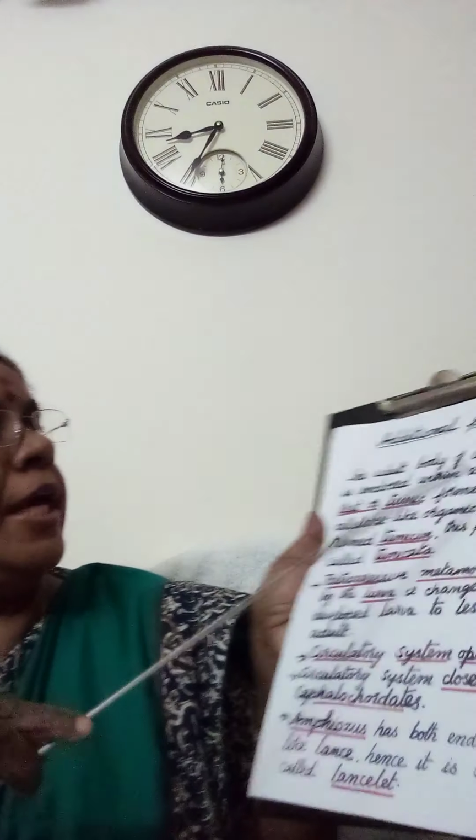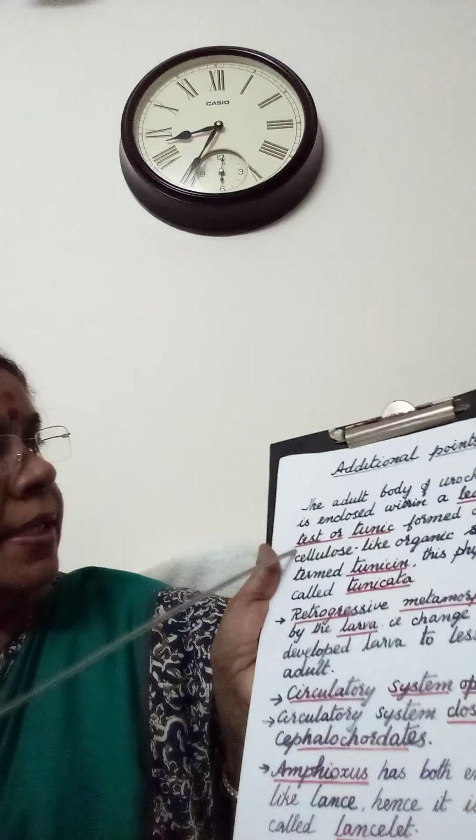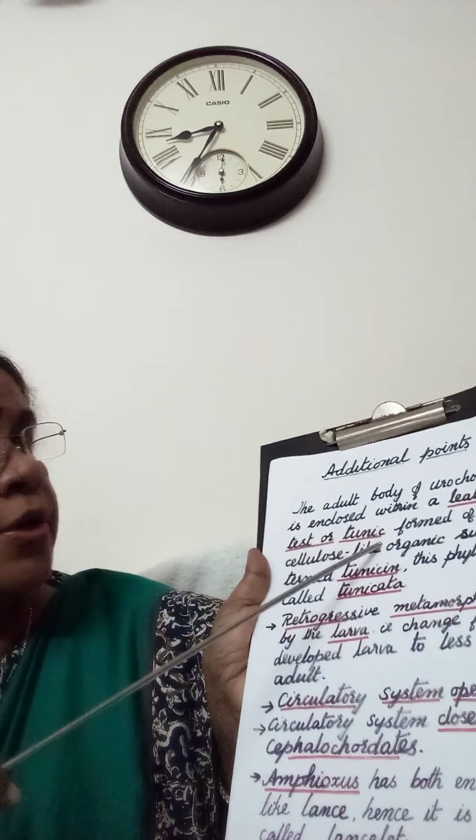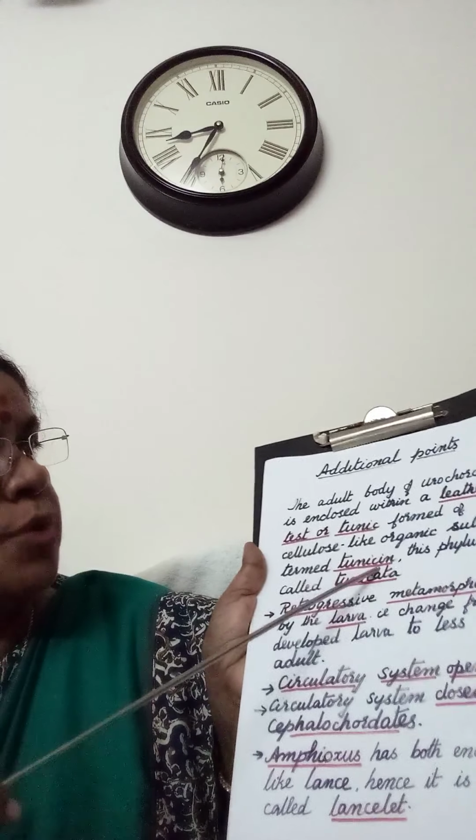Now I will be giving some additional points. The adult body of urochordate is enclosed within a leathery tunic. That's why it is called tunicates.